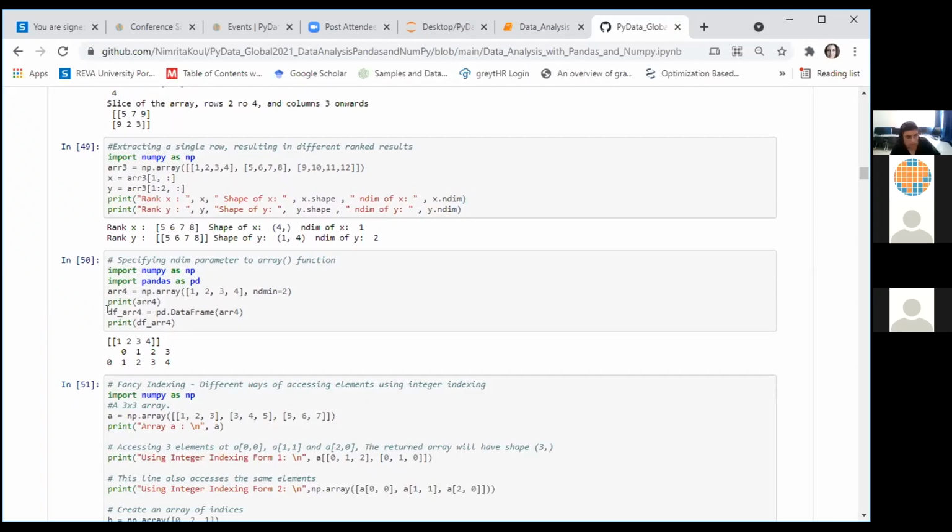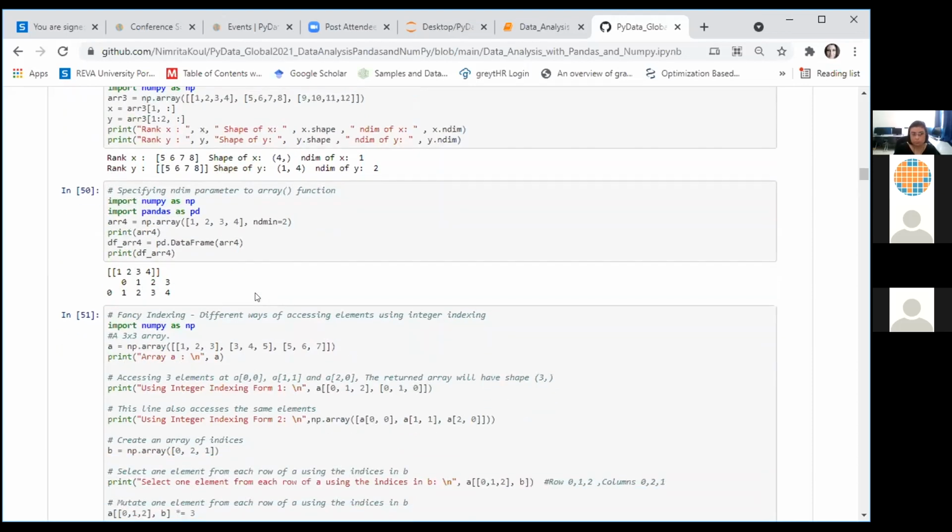Just comment out these lines for now, because we have not yet introduced ourselves to pandas. Just execute these lines and see for yourself what is the effect of the ndmin parameter in the array function when you are creating an array and specifying the number of dimensions to be used. You'll see the output somewhat like this. So this has been laid out in the form of an embedded list, a 2-dimensional array.